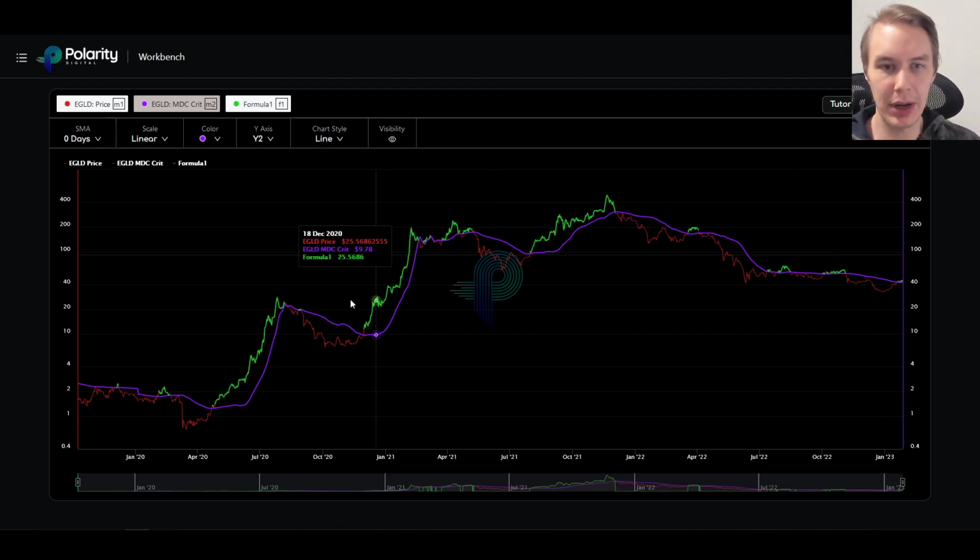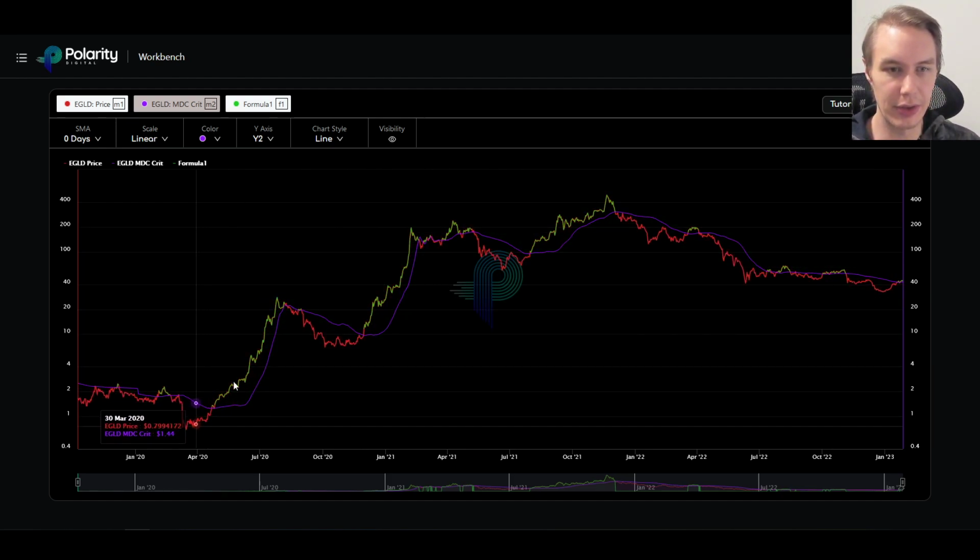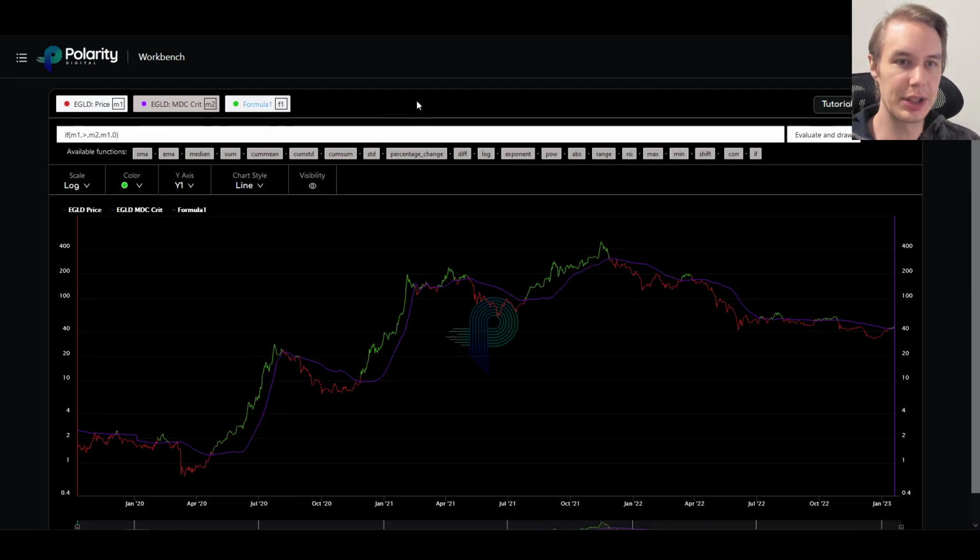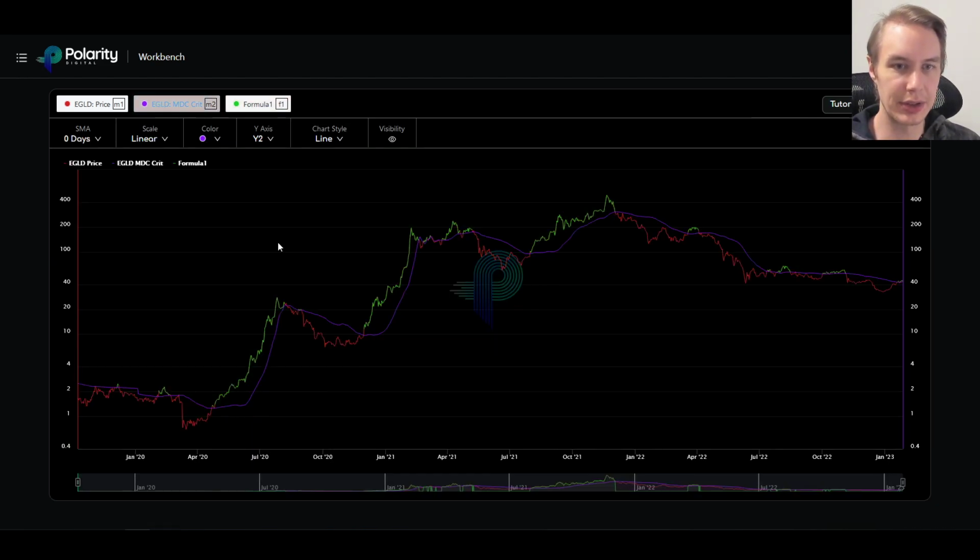Now, if you want to know how I created this nice color coding of red versus green, I used this formula, and this is a really powerful feature of the workbench that we have at Polarity Digital. It's a feature we really wanted to include in the website because we thought people would find it to be very useful. So basically what I did is I created a formula. You can do this by just adding a formula. So I have the MDC critical level as one of my metrics. That's metric M2.